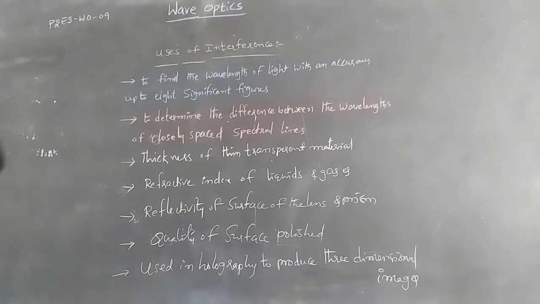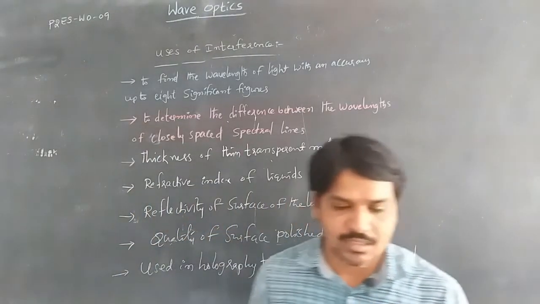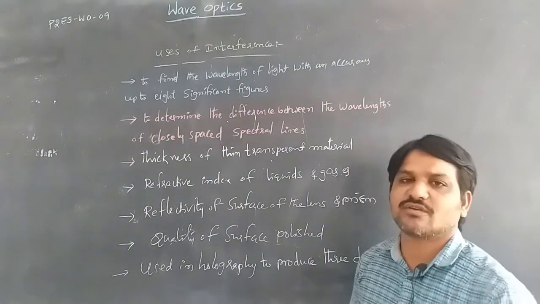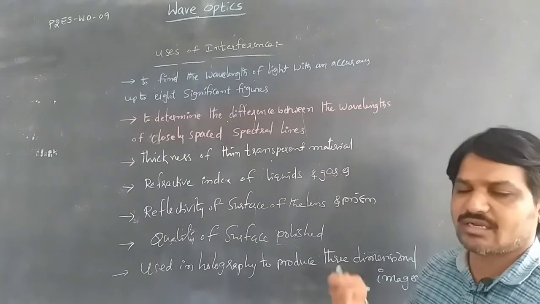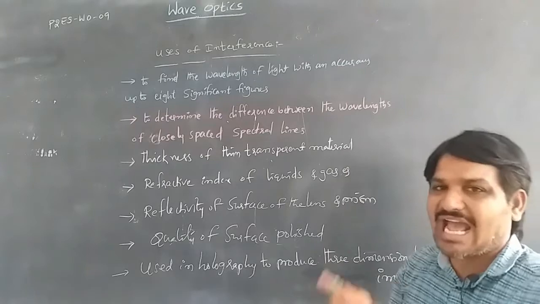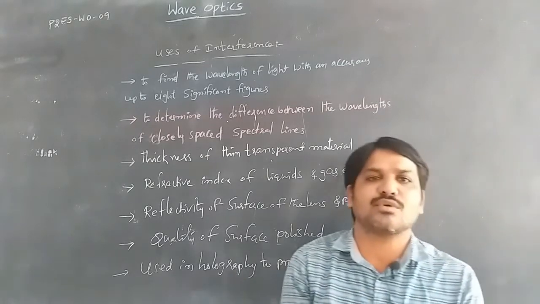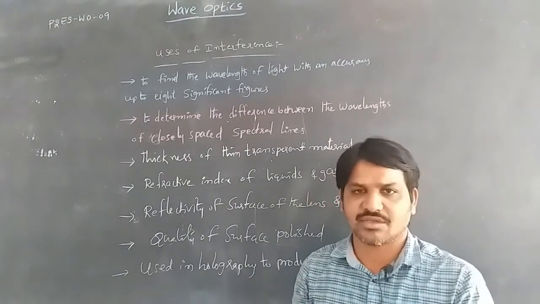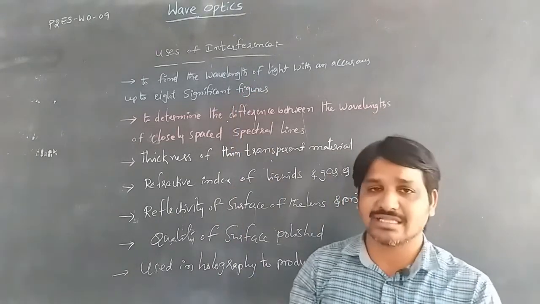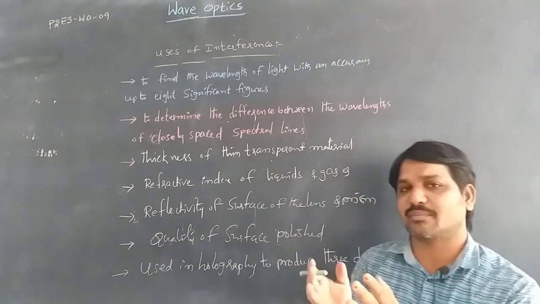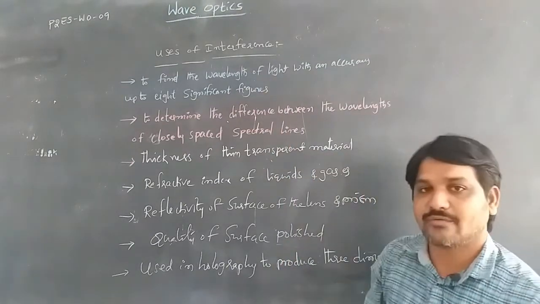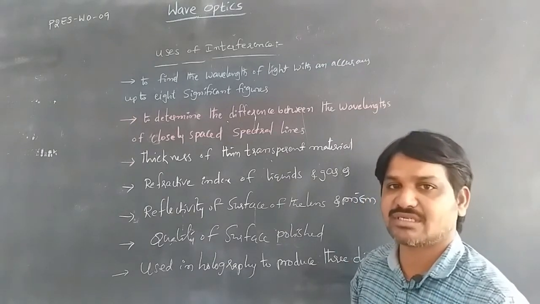The uses of interference are to find the wavelengths of light produced by the slits, or from the source, with an accuracy up to 8 significant figures. By applying the phenomenon of interference, we can find the wavelength of light with up to 8 significant figures.